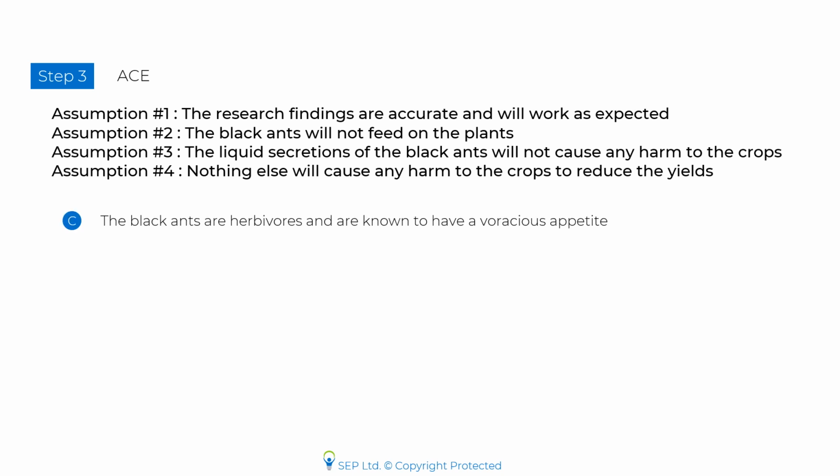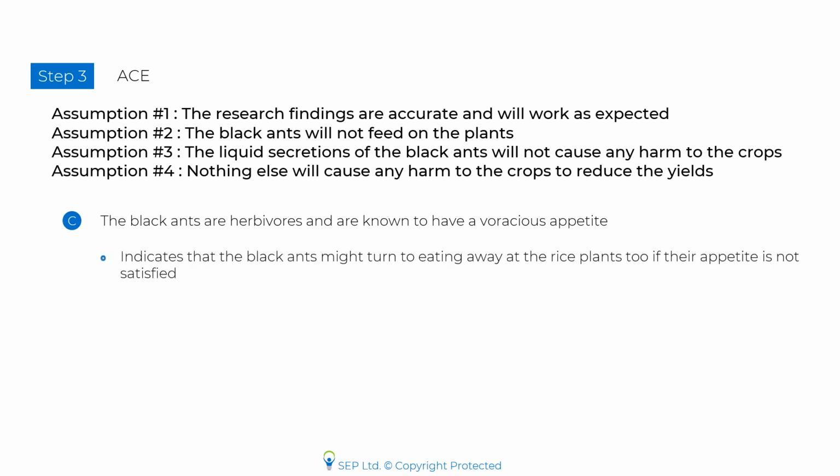Choice C. The black ants are herbivores and are known to have a voracious appetite. Now, this choice indicates that the black ants might turn to eating away at the rice plants too if their appetite is not satisfied. This choice is therefore a weakener and not the correct choice. Let us move to choice D.